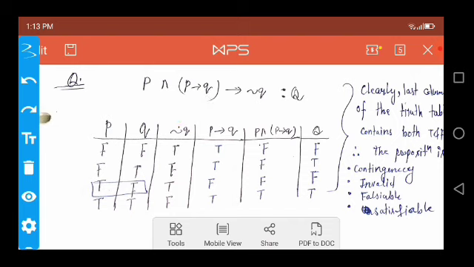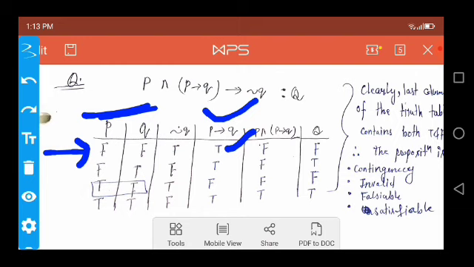Now, on the basis of the values of P and Q, we draw the column for P implies Q. It is also called P if then Q. As per the truth table of the conditional, when P and Q are false and false, it gives true.